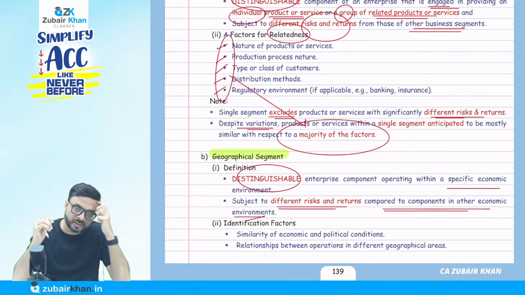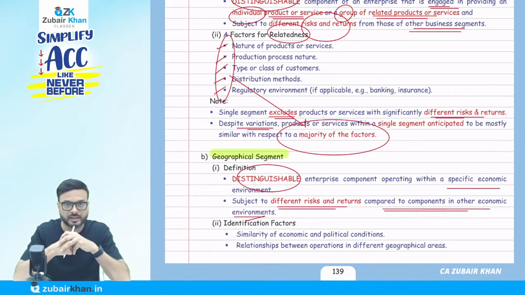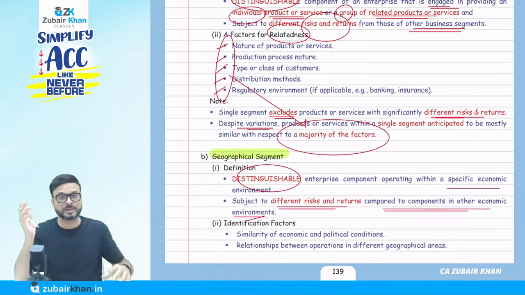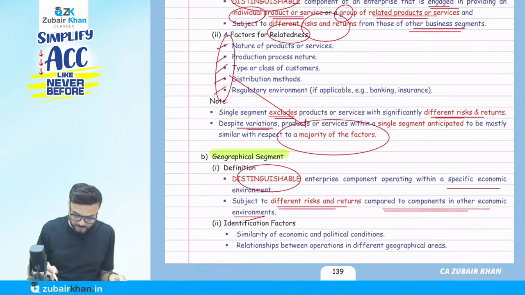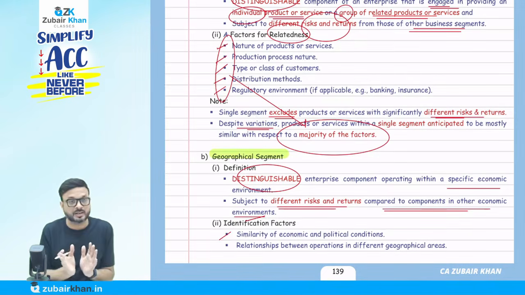Then, this talks about point number B, which talks about the geographical segment. But whether it is one segment or a different segment in the geographical case, how do we decide? They have given some clue. They say we have to see whether the similarity of economic and political conditions is similar or not.